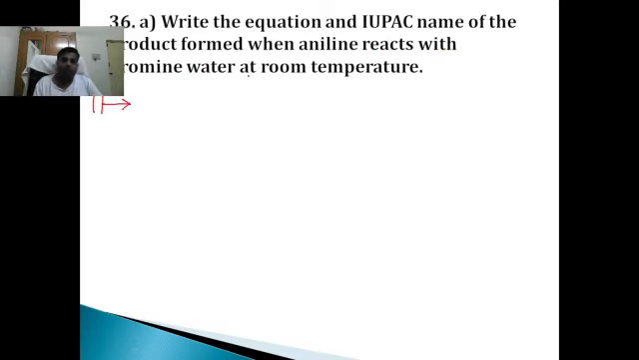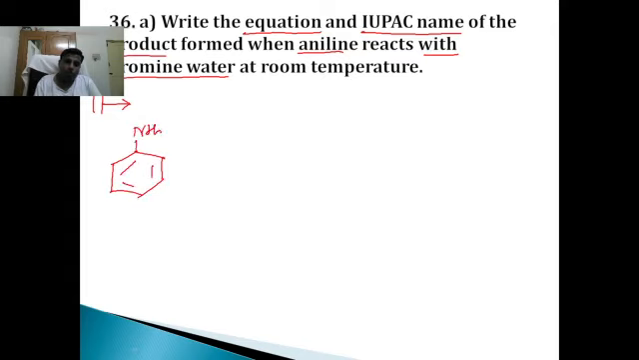Look at the questions on amines. Understand the question. Write the equation and the IUPAC name of the product formed when aniline reacts with bromine water at room temperature. You have to write the equation and also the IUPAC name of the product. See the reaction. Aniline, what's the formula? Benzene, to which there will be an NH2 group. This is aniline.